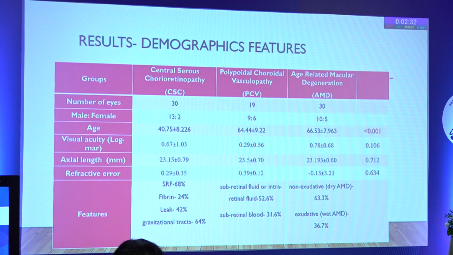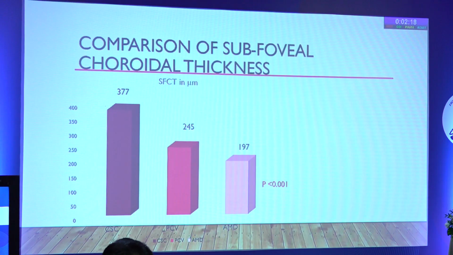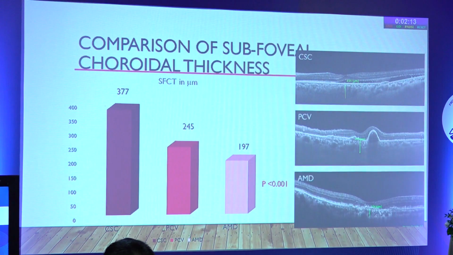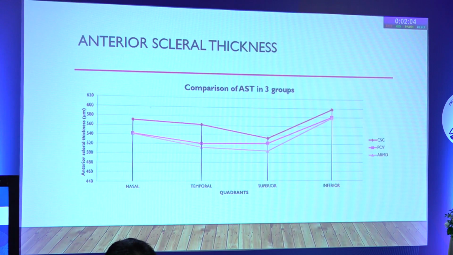Comparing the basic parameters like the visual acuity, axial length, and refractive error, there was not much of a difference between the three groups. The choroidal vascular density of the CAC in PCV group was comparable, and it was statistically thicker compared to the AMD group. The subfoveal choroidal thickness of the CAC group was more compared to the rest of the two groups, as depicted in the picture. The mean anterior scleral thickness of the CAC group was more compared to the rest of the two groups, although it didn't reach statistical significance, and the anterior scleral thickness in the temporal quadrant of the CAC eyes was thicker compared to the rest of the two groups.